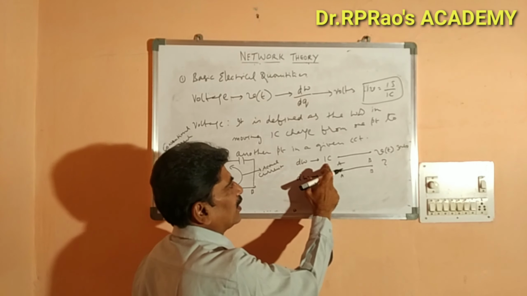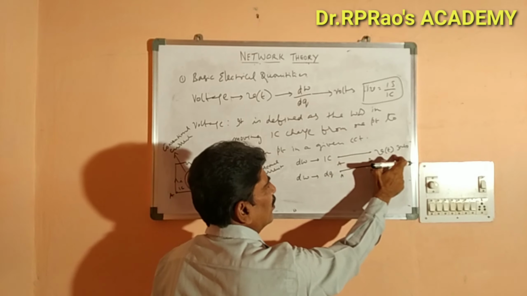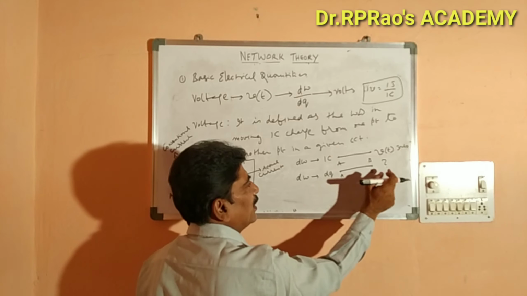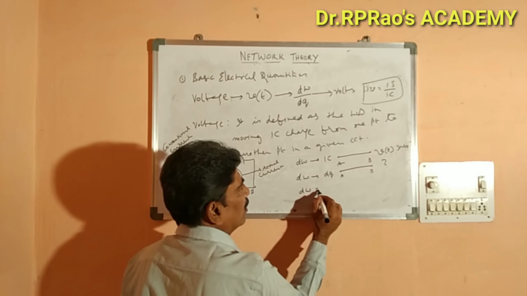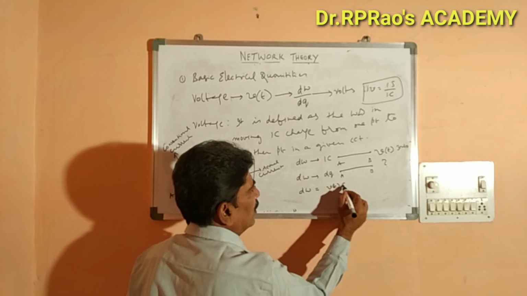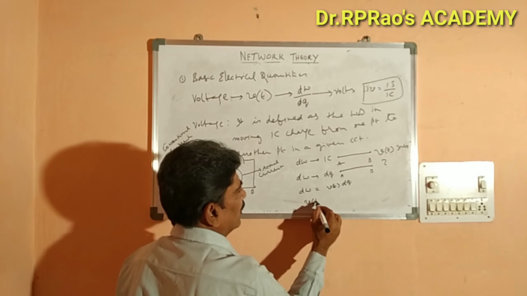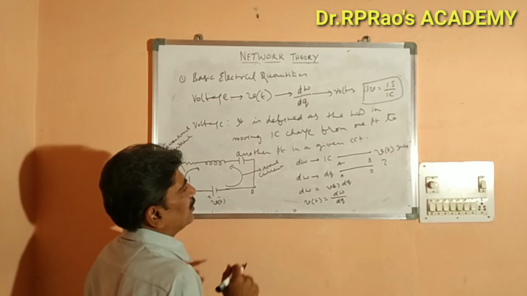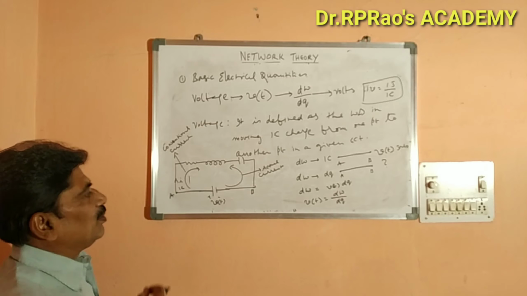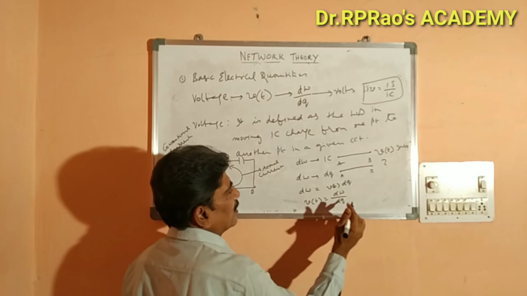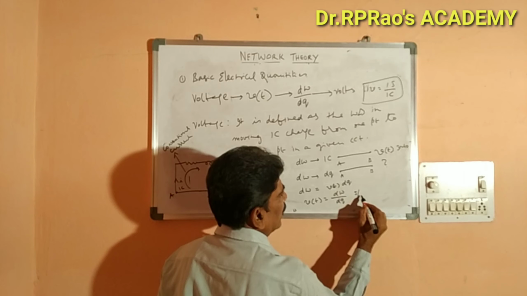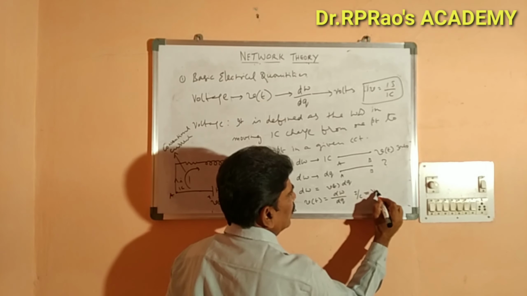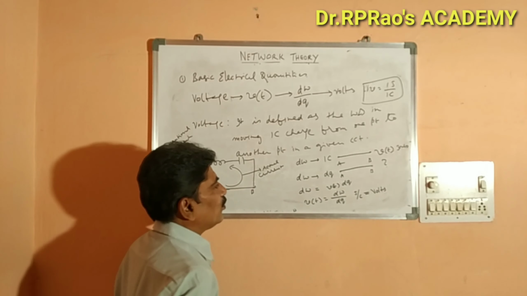the work done for moving 1 coulomb of charge from this point to this point is V of t joules. So what will be the work done for moving dq charge from point A to point B? That is equal to V of t into dq. So V of t is equal to dW by dq, measured in joules per coulomb, which is equal to volts. Measured in volts.